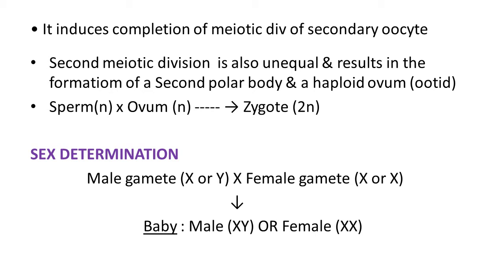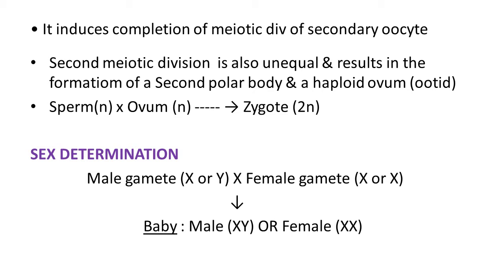When fusion takes place during fertilization, two possibilities are there. If the sperm possesses X and the ovum possesses X, it results in XX, the formation of a female baby or child.